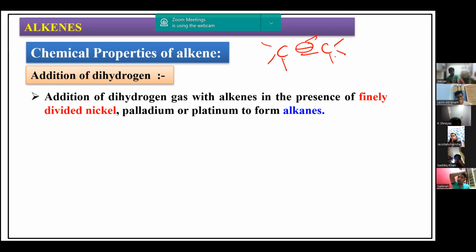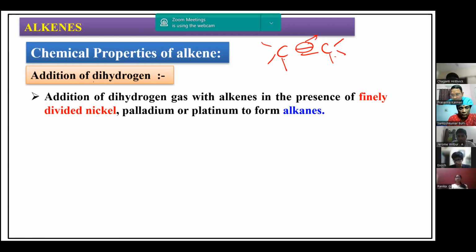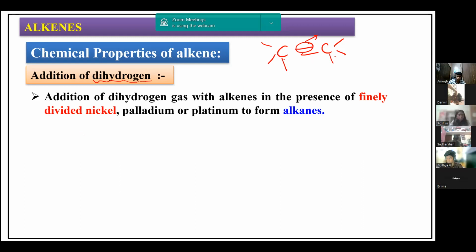So addition, we are going to add to the carbon-carbon double bond to convert it from unsaturated to saturated. One of the additions we can do is dihydrogen. We can add dihydrogen to the carbon-carbon double bond. When I add dihydrogen, I'll remove this and add hydrogen. That becomes alkane. Already we have seen the preparation of alkane here.